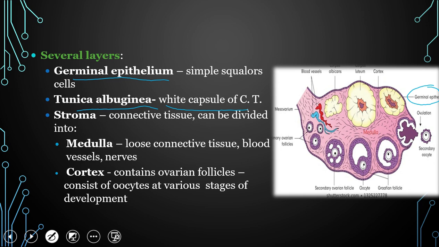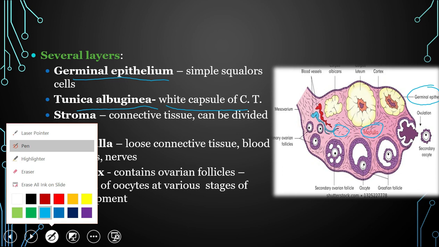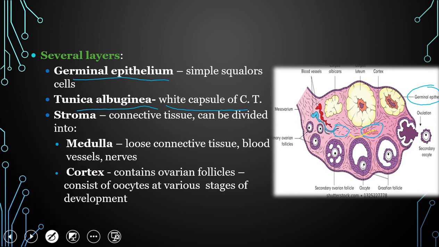Stroma is the connective tissue, the matrix of the ovary. It again has two parts. The inner part is the medulla and the outer part is the cortex. Here you see this inner region is called the medulla region. The inner part of the ovary is the medulla and the outer part is called the cortex. The inner part has connective tissue, blood vessels and nerve fibers.